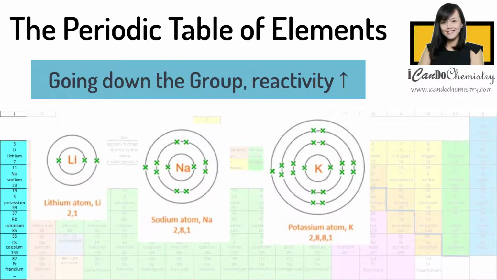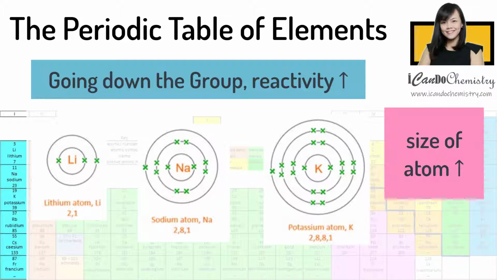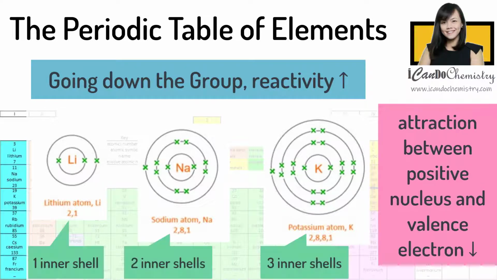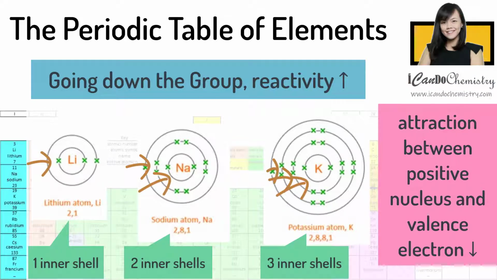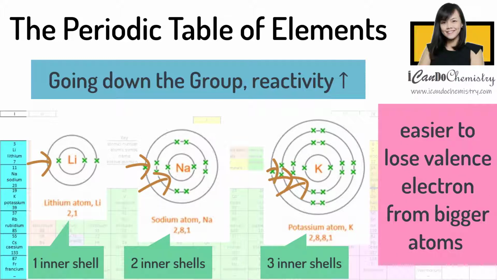This is because as we go down the group, the size of the atom increases. There are more electrons in the inner shell, hence the attraction between the positive nucleus and the outermost shell decreases down the group. With this, it is easier to lose the valence electron from bigger atoms. Hence, the reactivity increases down the group.